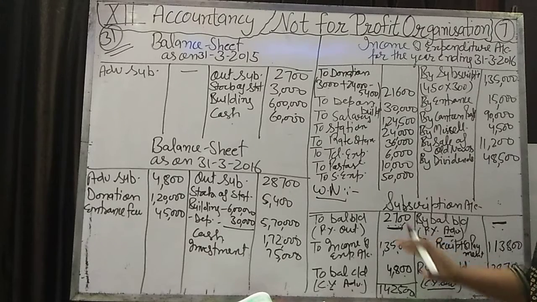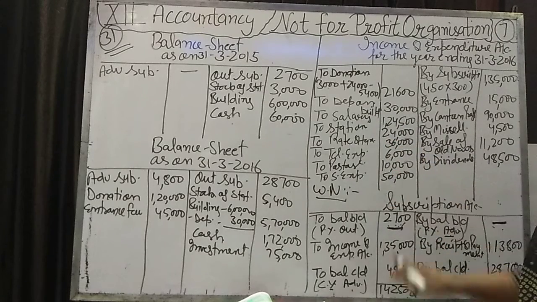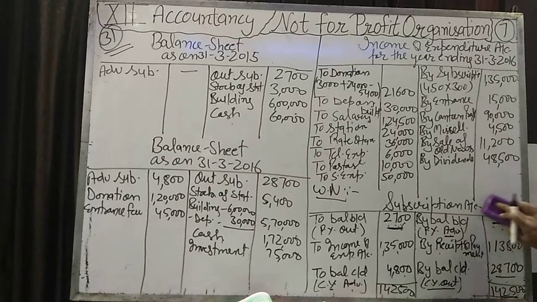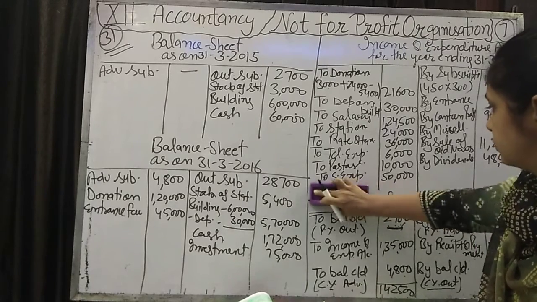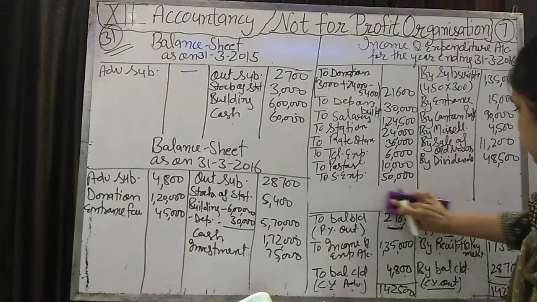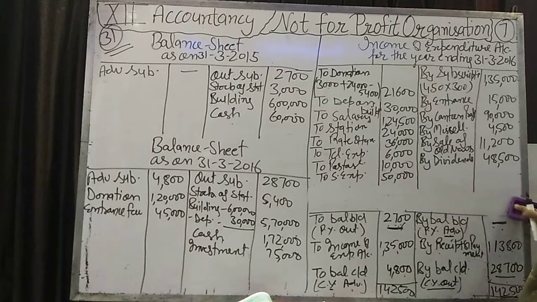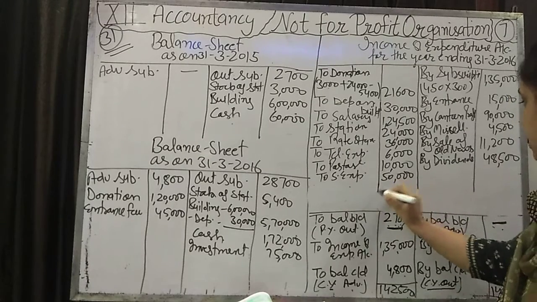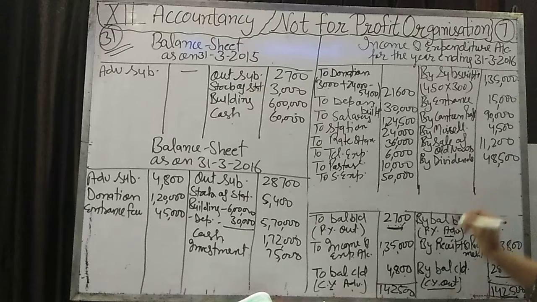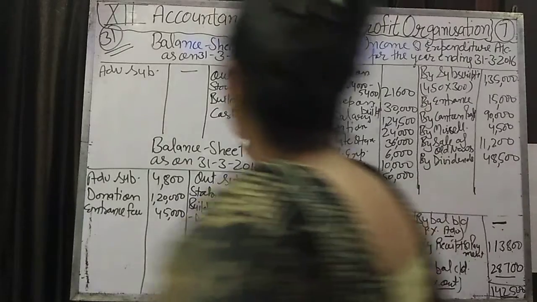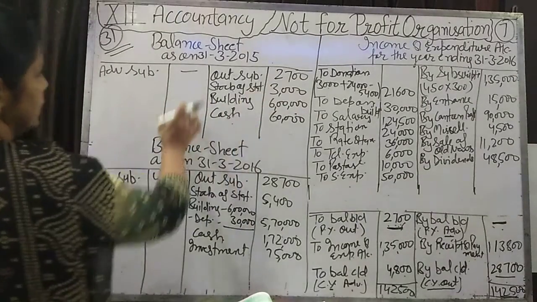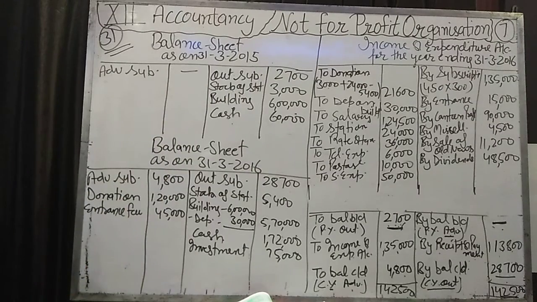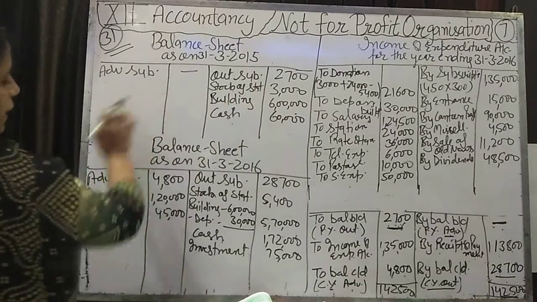Now we will calculate these 3 accounts. Okay, I should rub this subscription account. This much is sufficient to write the total. First of all, we will calculate the opening capital fund by taking the difference of the asset side and liability side.